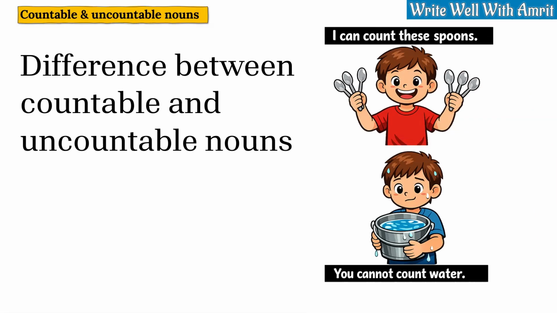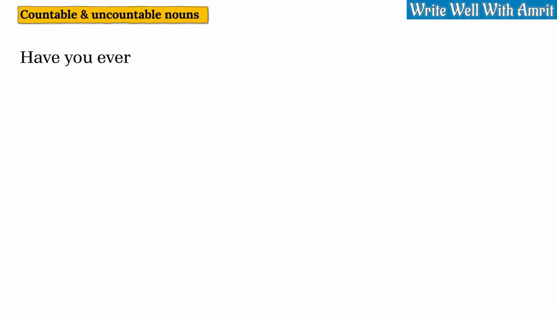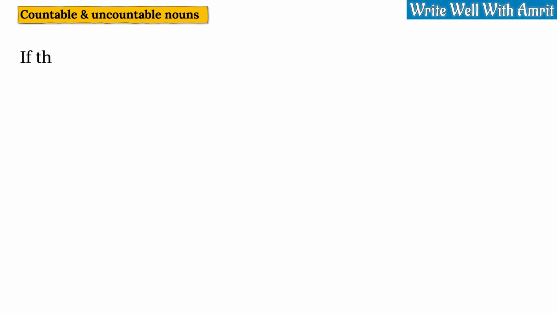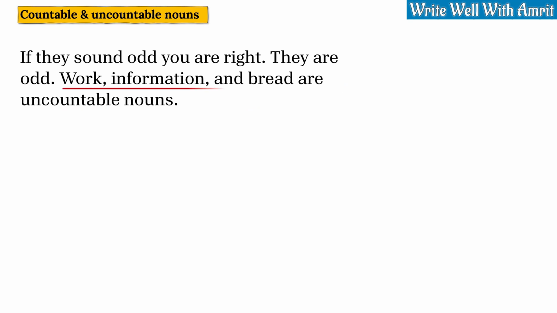Difference between countable and uncountable nouns. Have you ever heard someone saying, "I have many works to finish today," or "he gave me many informations," or "I bought two breads from the shop"? If they sound odd, you are right. They are odd. Work, information, and bread are uncountable nouns.